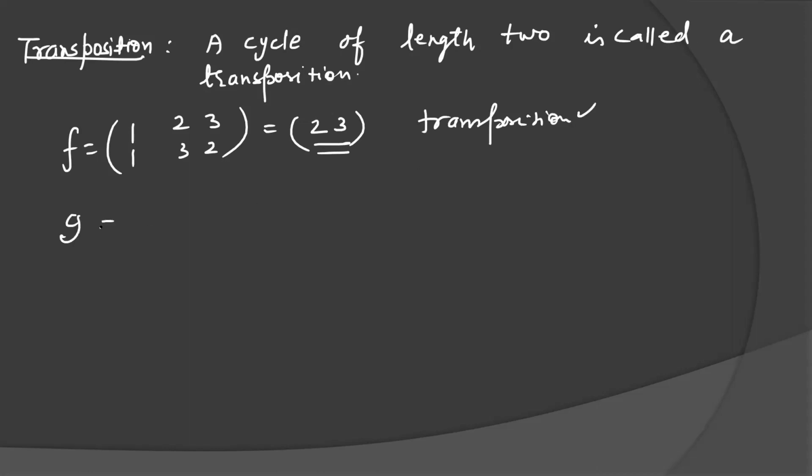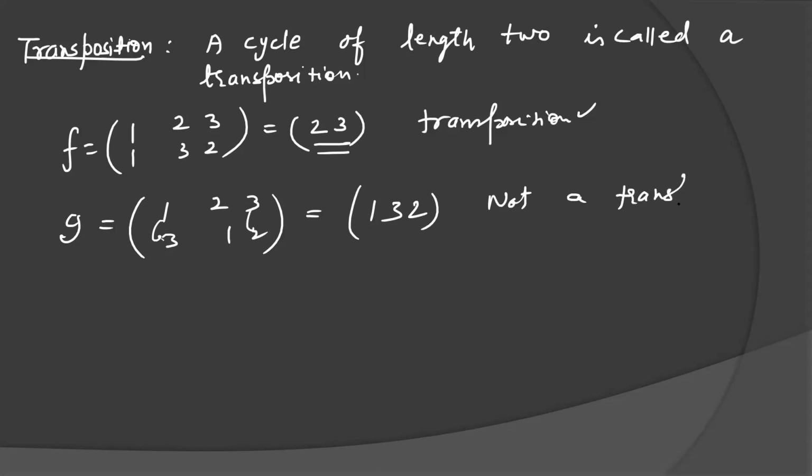Okay. What about G? 1, 2, 3 going to 3, 1, 2. 1 is going to 3, 3 is going to 2. So it is not a transposition. But we can break it into a product of transpositions. That we will discuss later. In particular, it is not a transposition.